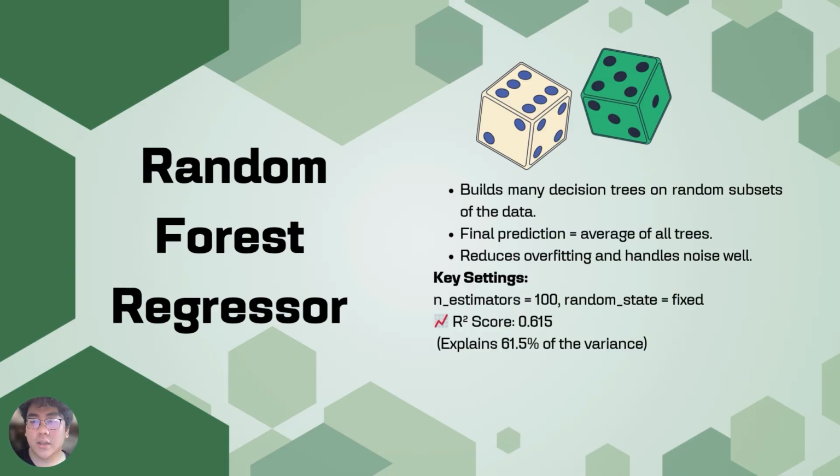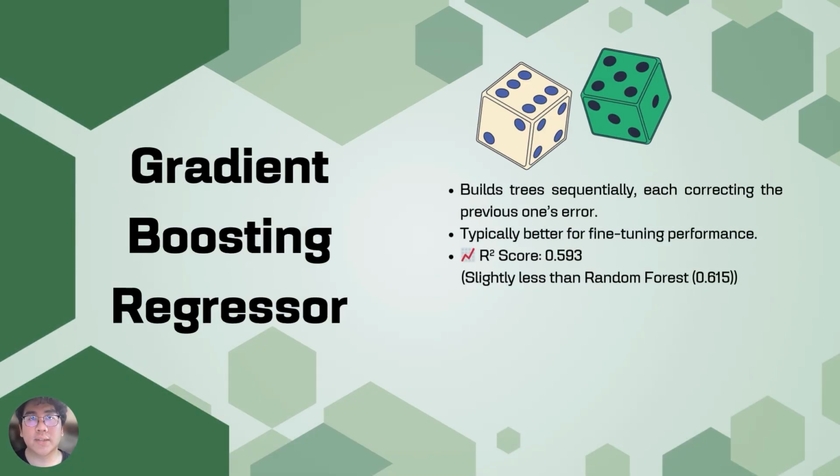Next will be the gradient boosting regressor. Gradient boosting takes the opposite approach. Instead of crowd voting all at once, it builds trees one after the other, each tree learning from the error of the last. This often squeezes out a touch more accuracy, but in our pilot data, it lands slightly lower at 0.593. Boosting is more sensitive to learning rate and depth tweaks, and training is slower, which is important if we want a nightly model refresh, where it would be impossible.